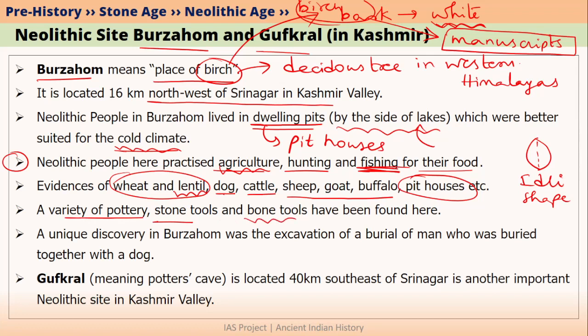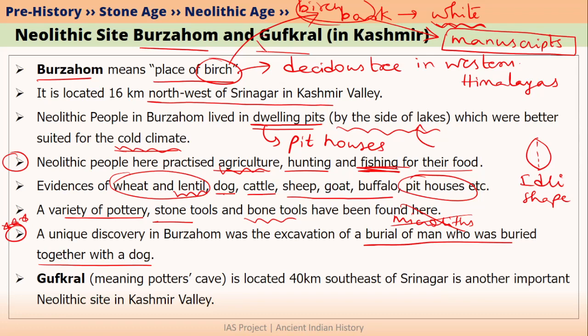But Neolithic people in Burzahom did not use microliths. So this is again a unique feature of Burzahom. One very unique discovery that was discovered in Burzahom was a man was buried along with his dog. We don't know why the person was buried with his dog, but such an excavation has been found. These type of questions are generally not asked in actual UPSC prelims examination. However, these type of questions are often asked in mock tests that are conducted by coaching institutes. So if you want, you can remember this fact.